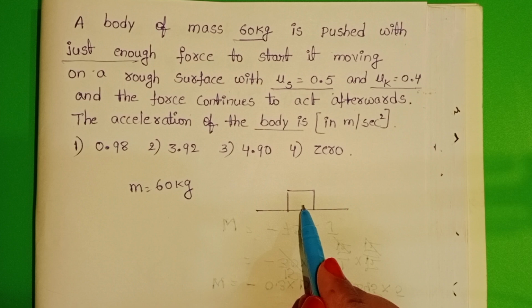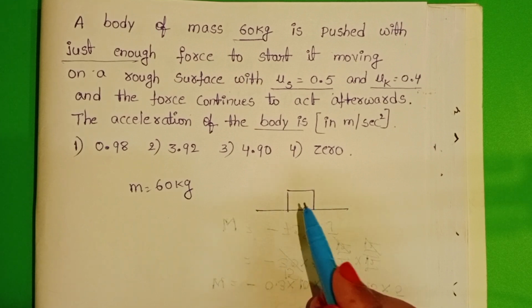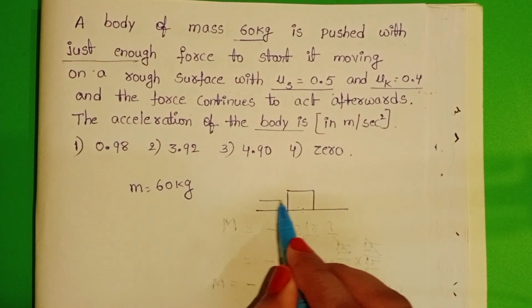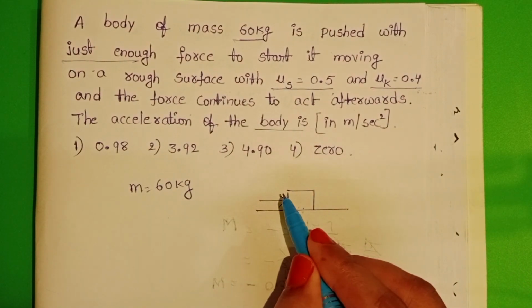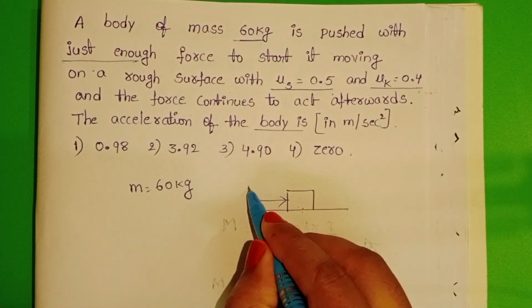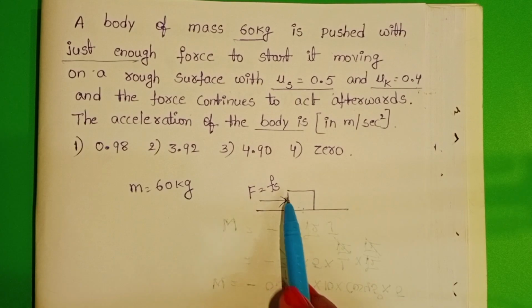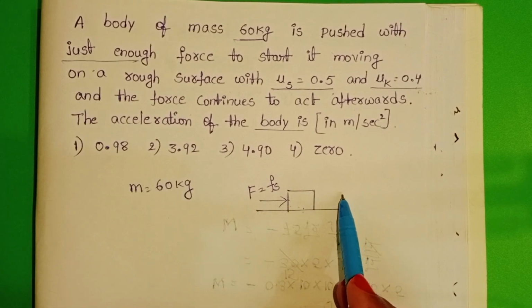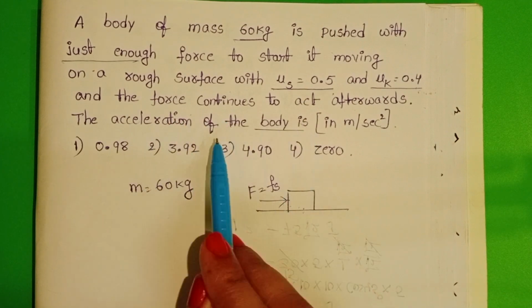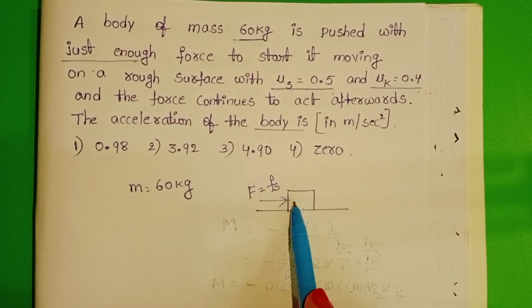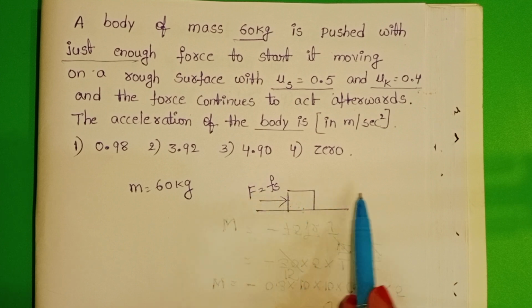If any body is at rest, when it changes its position from rest to motion, initially it requires a force equal to its static friction. Then only the body changes its position from rest to motion, and the force continues to act afterwards also. The same amount of force is applied on this body continuously.